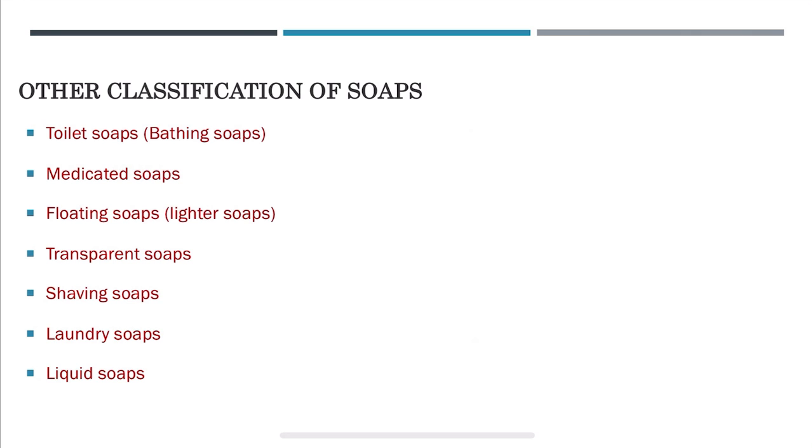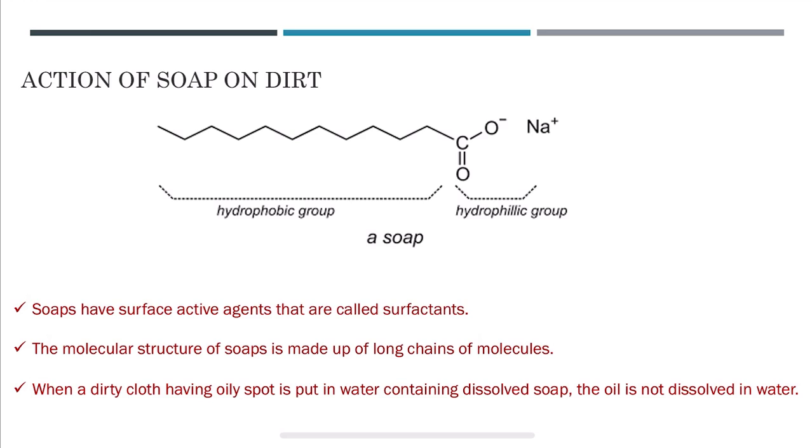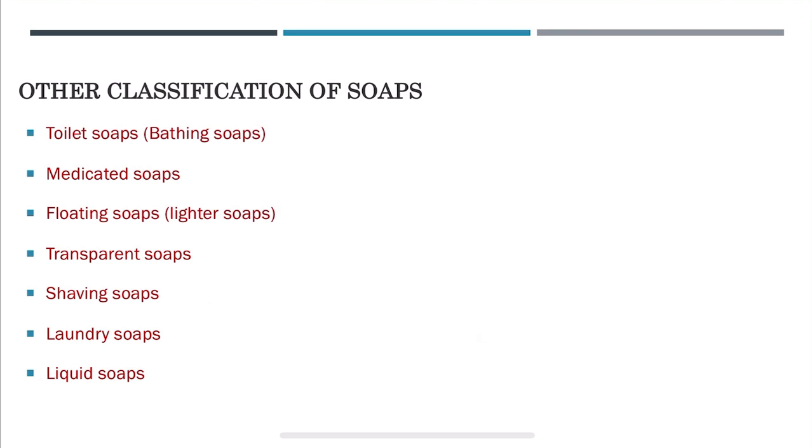So, other classifications of soaps are as follows. Here mainly we saw the main classification, that is hard soaps and soft soaps. There are many other classifications of soaps. So, what are those? Let us see one by one. The first is toilet soaps, which are also called bathing soaps. So, what are these toilet soaps?